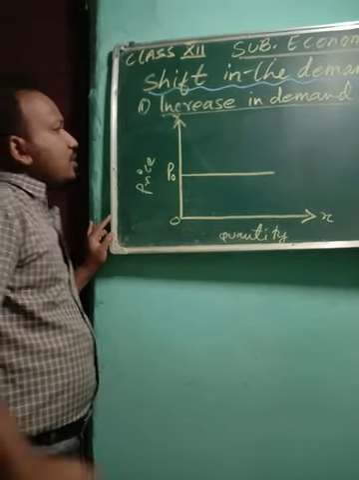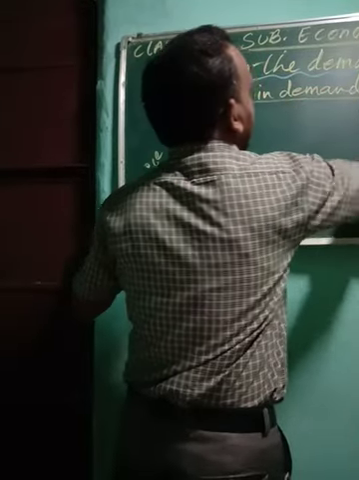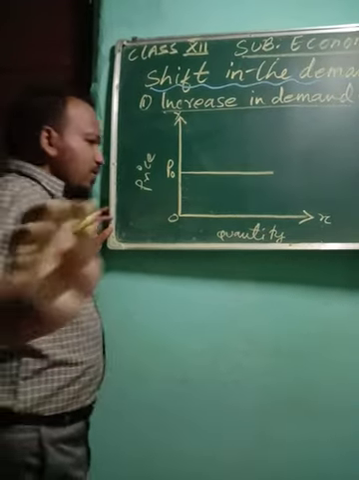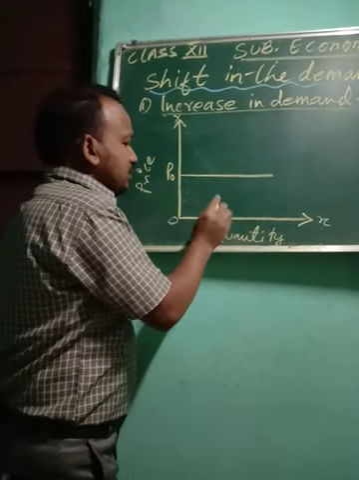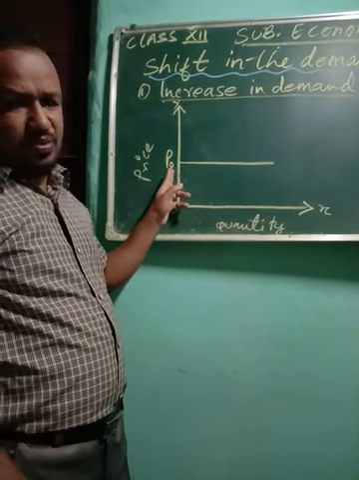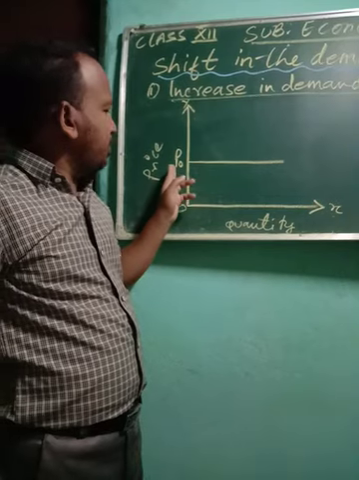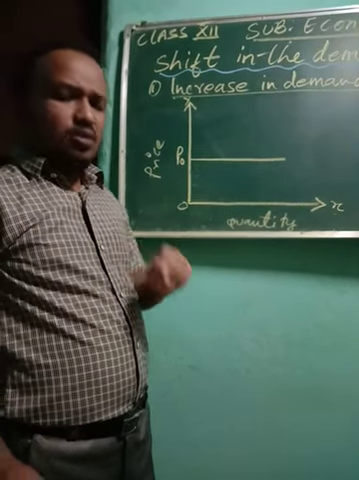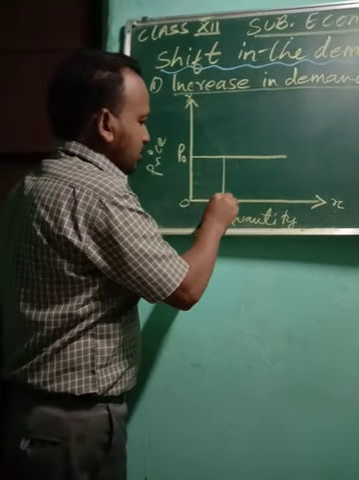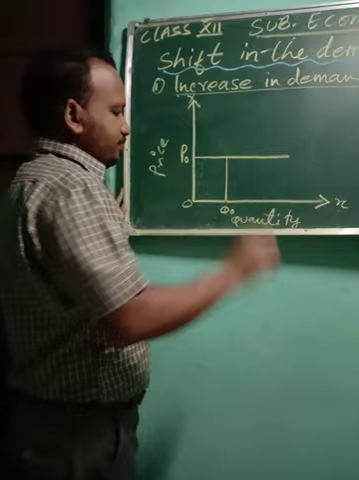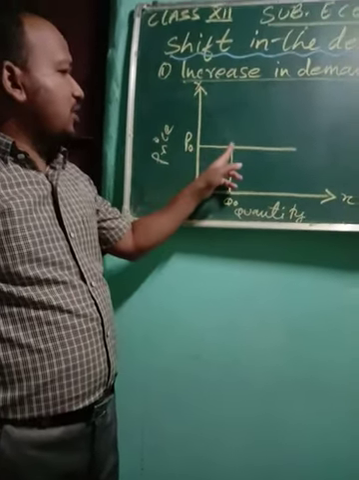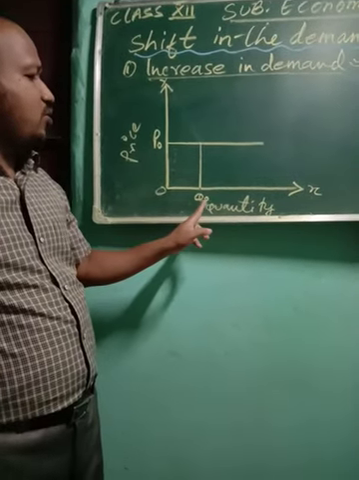Now here we are going to do increase in demand. Look, now increase in demand. For example, suppose the price is P0 of any commodity. Suppose when the price is P0, a consumer is buying a commodity of Q0. Listen very properly. When the price is P0, suppose the consumer is buying the commodity of Q0.